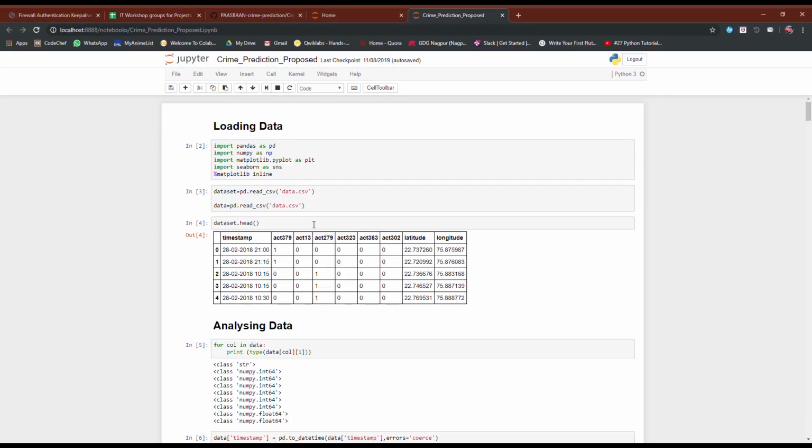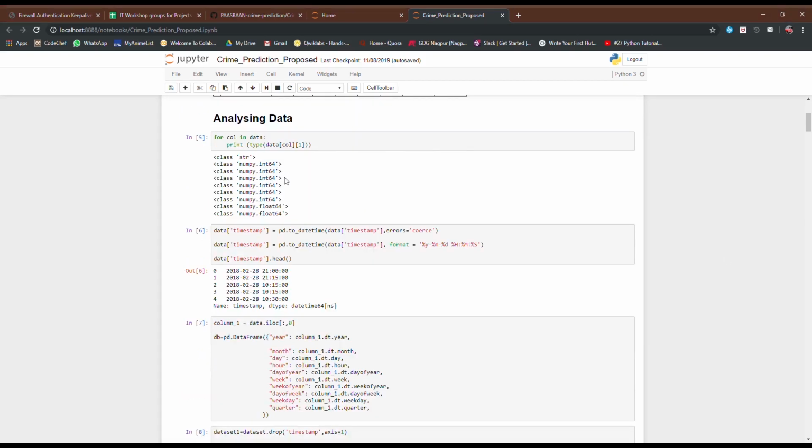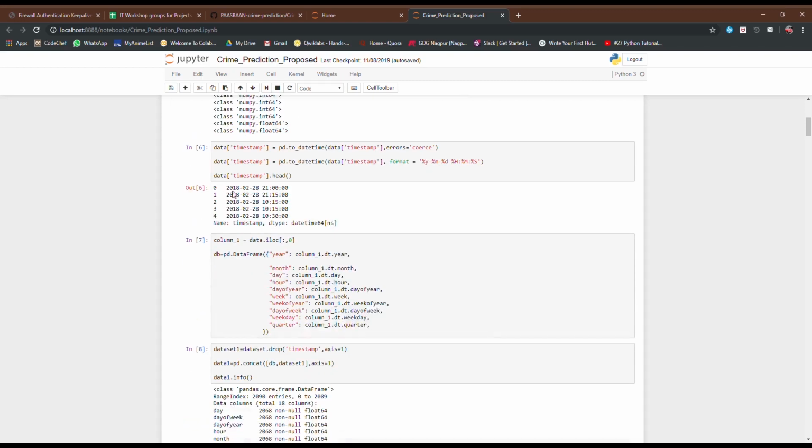We need to start by importing the libraries such as pandas as pd, numpy as np, matplotlib as plt, seaborn as sns. We need to import our dataset which is stored in data.csv file. To confirm whether it's imported or not, let's print the dataset. Now let's analyze the data. Here we have date and time as string of numbers. Since string can't be used in numeric solutions, we convert timestamp to numerical values.